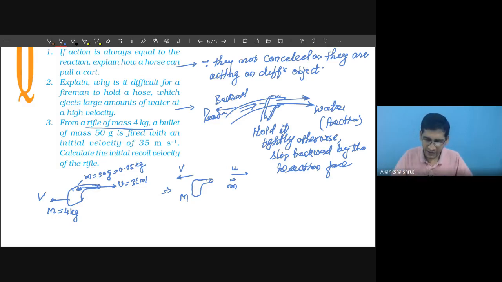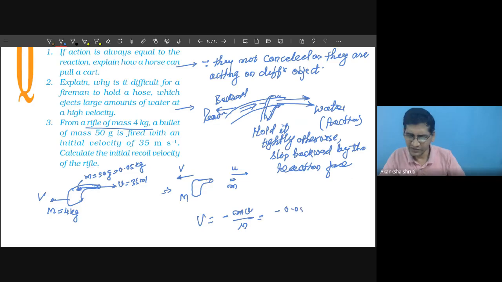So we can do it that way, or just by applying this formula, V is equal to minus mv by capital M. Substitute: the mass of the bullet is 0.05 into the speed 35 divided by 4. You will get the answer.